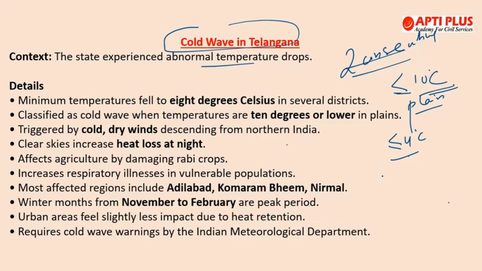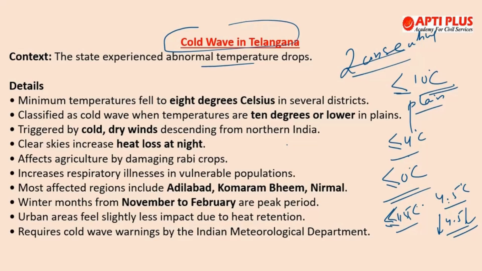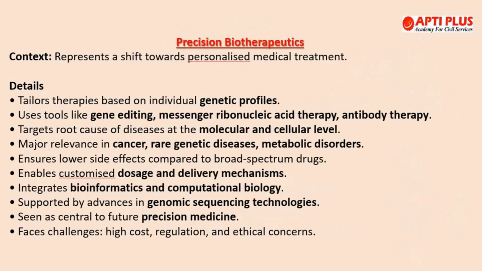Now, if we talk about the hilly regions, then in that case 0 degrees centigrade or less than 0 degrees centigrade, we call it a cold wave. And in coastal regions, less than or equal to 15 degrees centigrade, or with a drop of 4.5 degrees centigrade straight away, and below or equal to 15 degrees centigrade in coastal region, we call it a cold wave. So this is the criteria that you need to know. It mainly occurs between November to February. This is all you need to know about this particular topic.